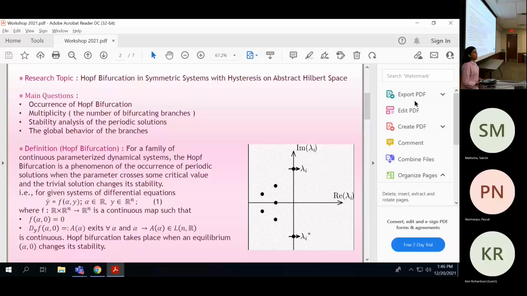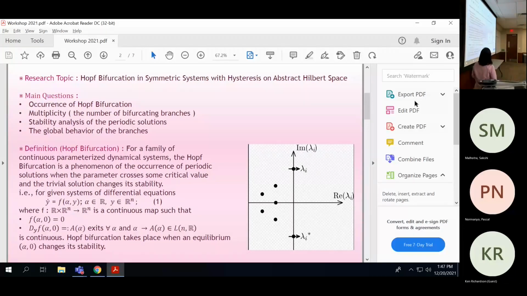This topic is about the bifurcation in symmetric systems with hysteresis on abstract Hilbert space. First of all, the main question is when a bifurcation will occur. What is the number of bifurcated branches? What is the stability of the periodic solution, or what is the global behavior of branches?